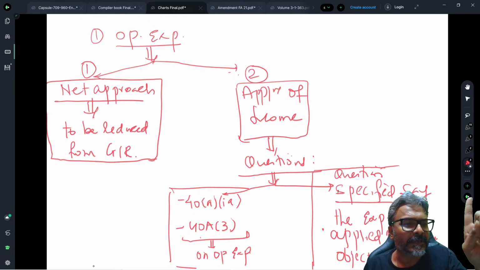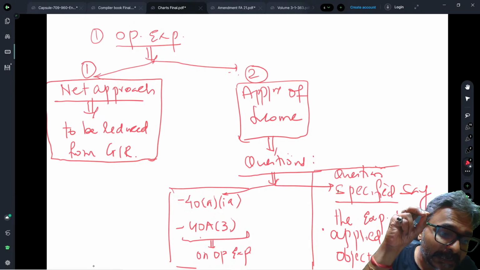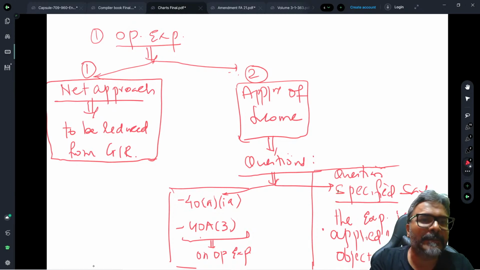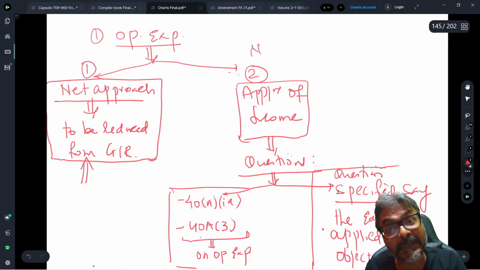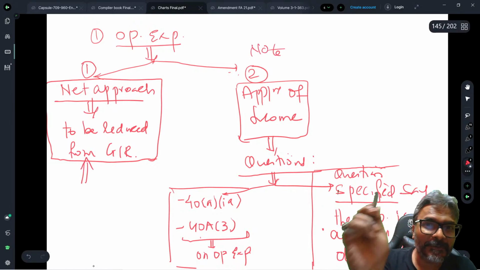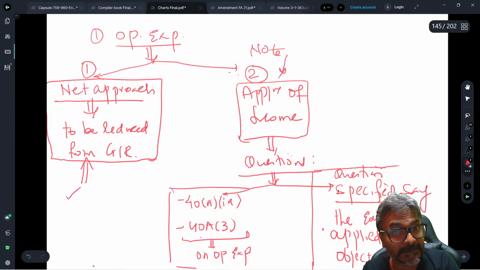One more point, students. These are all now examination revision classes, so obviously we will talk only from the examination point of view. Whichever approach you follow in the examination, please always have the habit of writing a note of the other approach. So if you are taking this net approach, please write the note of the other approach also.